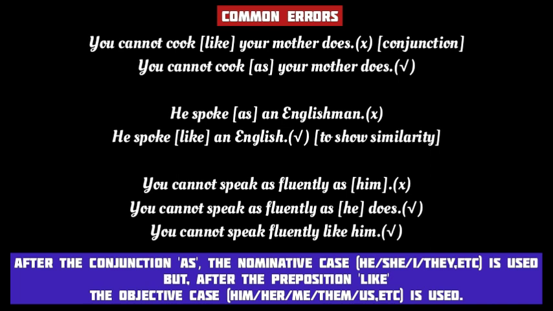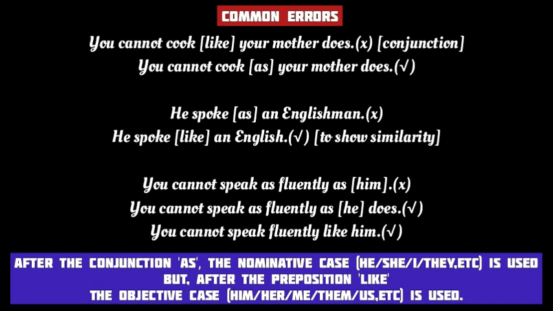Now study the next example. He spoke as an Englishman. Why is the use of as incorrect in this sentence? You see, in this sentence we are comparing his speaking with that of an Englishman. So to show the similarity, we should use the preposition like instead of as. Because as I said earlier, like means similar to. He spoke like an Englishman.